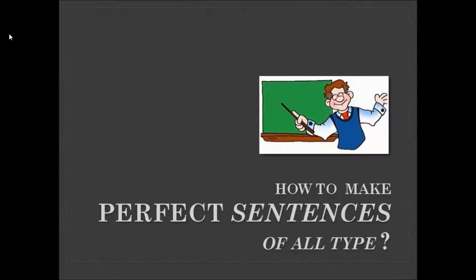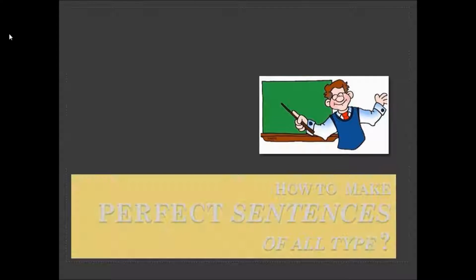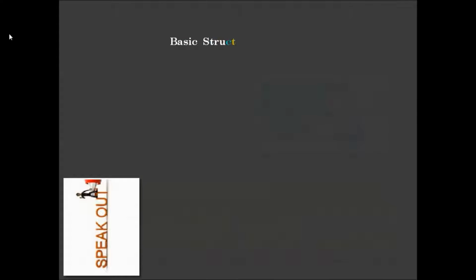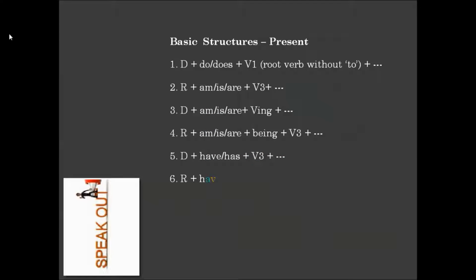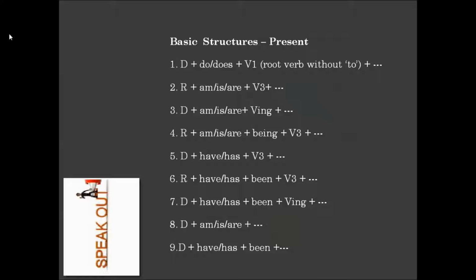So we will discuss these perfect sentences in all the tenses, in all the forms. In these 10 basic structures using which any sentence can be constructed, let us see how we can generate the sentences of perfect tenses or perfect sentences. Structure number 5 and 6 both deal with the perfect sentences or perfect tenses.